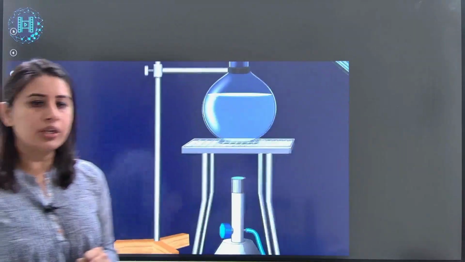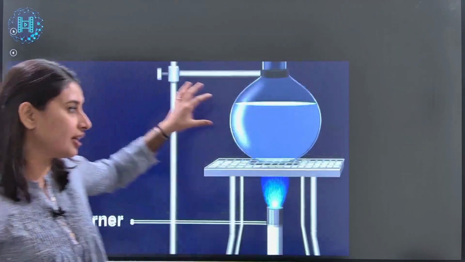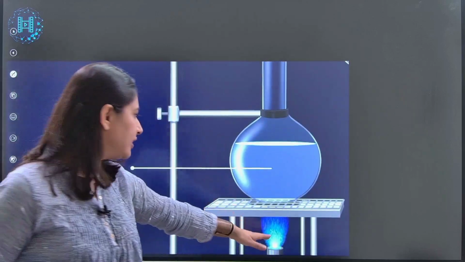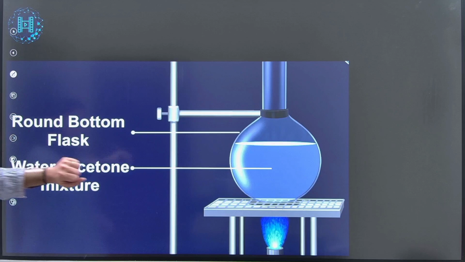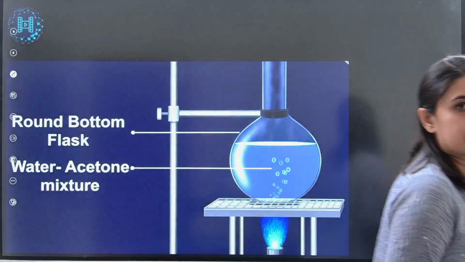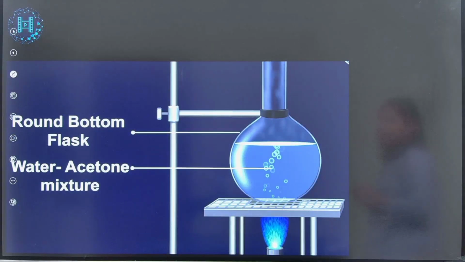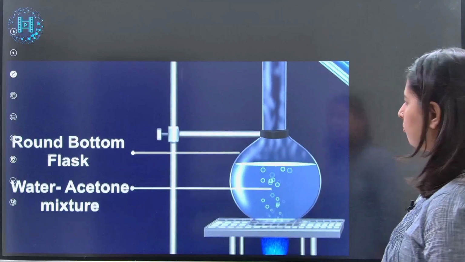It is important to know that we have inlet and outlet at what positions. We are taking a round bottom flask, we are heating, we have a water acetone mixture in the round bottom flask, everything is here in front of you. Please see, the questions can also be apparatus related. Which of the following is a round bottom flask?